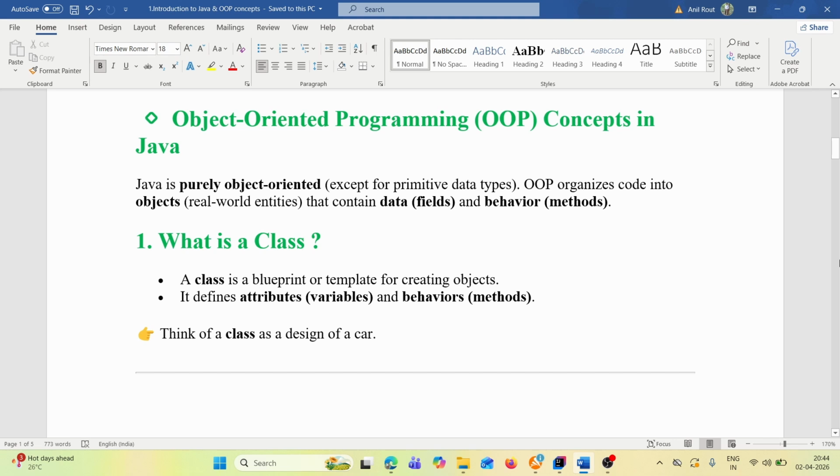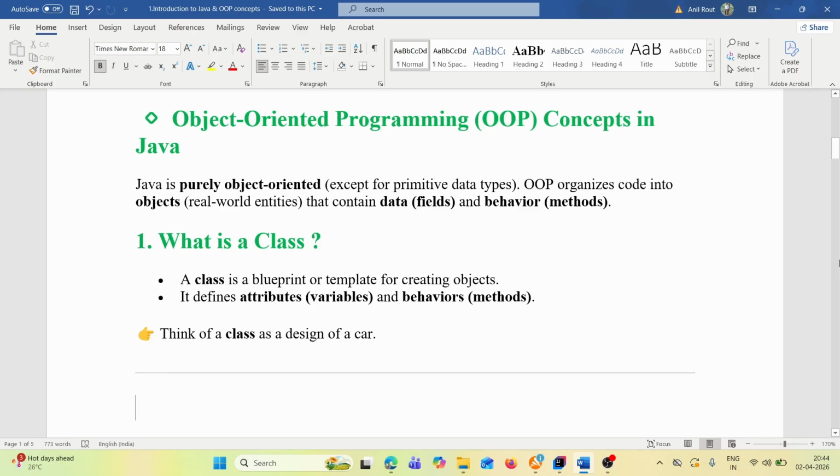OOP, that is object-oriented programming, organizes code into objects, that is real-world entities that contain data, that is fields, and behavior, that is methods. Data is called fields and behavior is called methods.